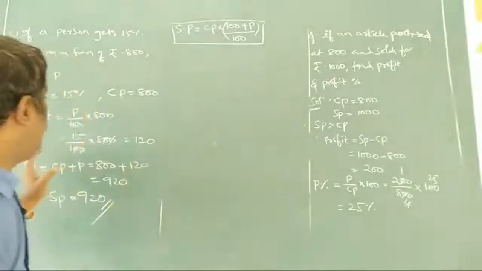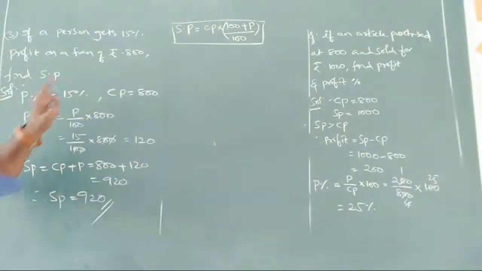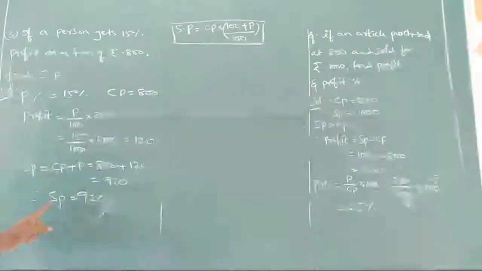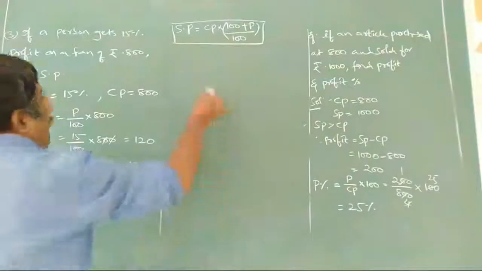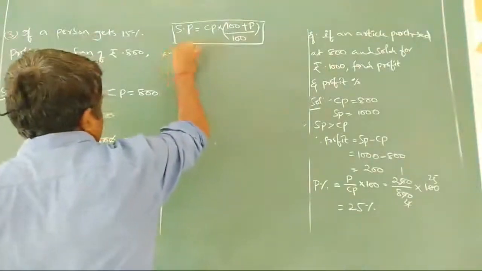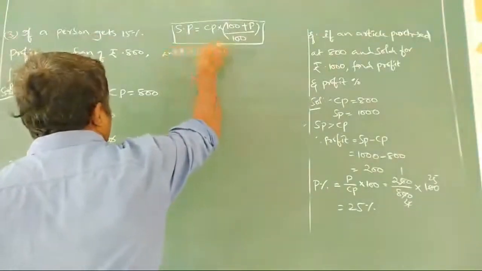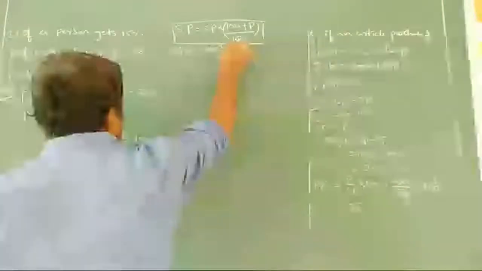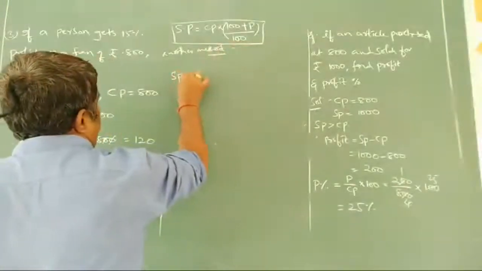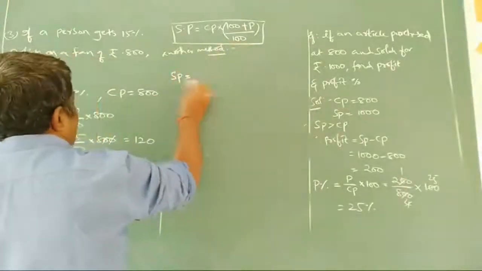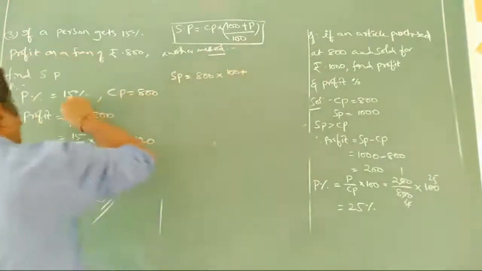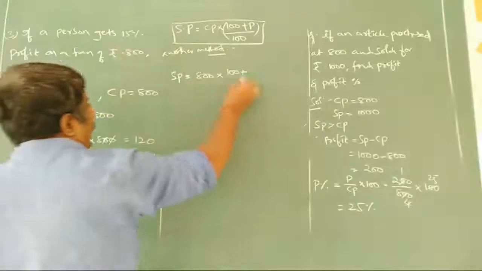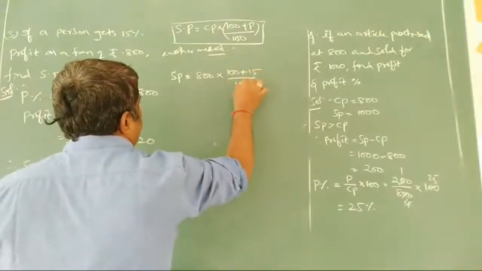So we are going to do the same problem by the method with the formula. Then we check whether we get 920 as SP or not. SP is equal to CP, which is 800, into 100 plus the profit percentage, 15, by 100.